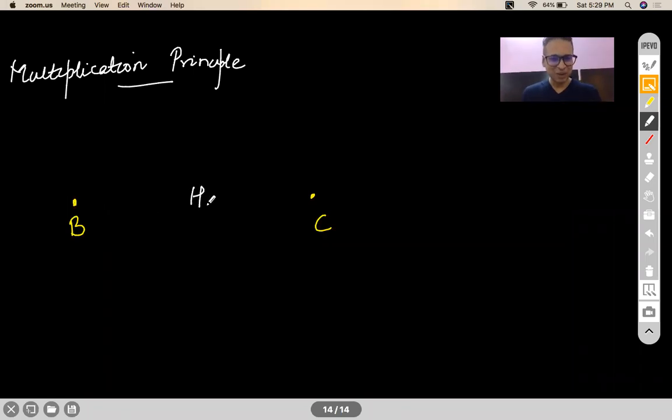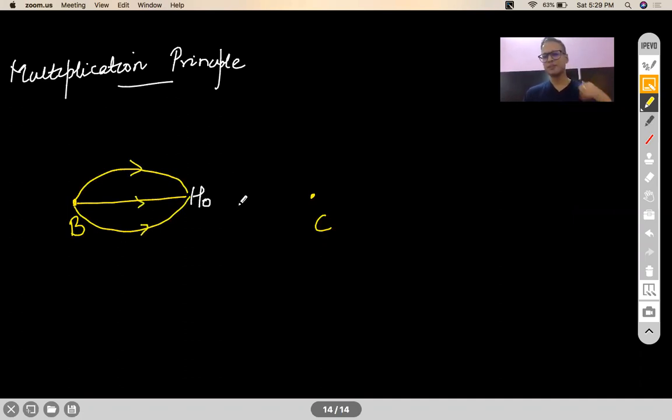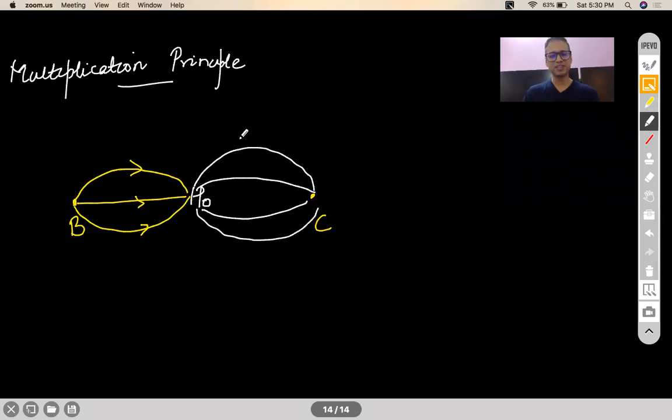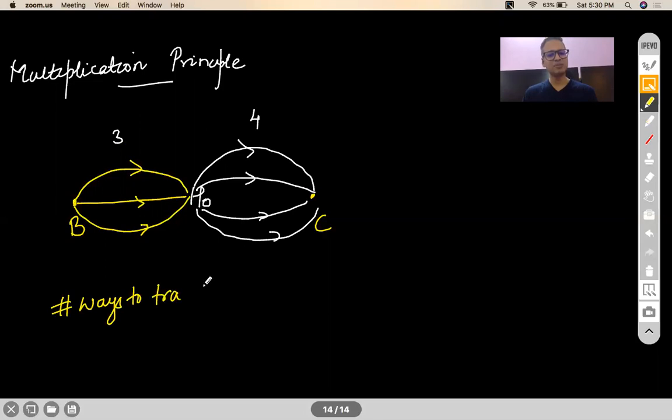Hosur. Now there are 3 bus routes from Bangalore to Hosur. So you have to take a stop at Hosur. You have to change the bus. And then there are 4 buses available from Hosur to Chennai. So 3 bus routes are available here, 4 bus routes available here, and you have to stop and change your bus at Hosur. You cannot go in the same bus. Now, in how many ways can you travel from B to C?